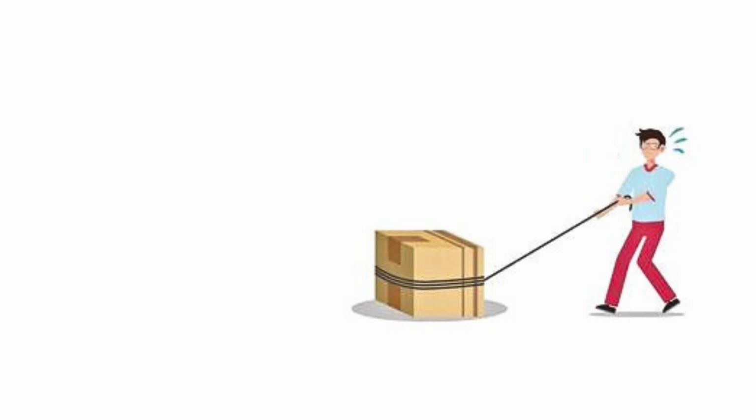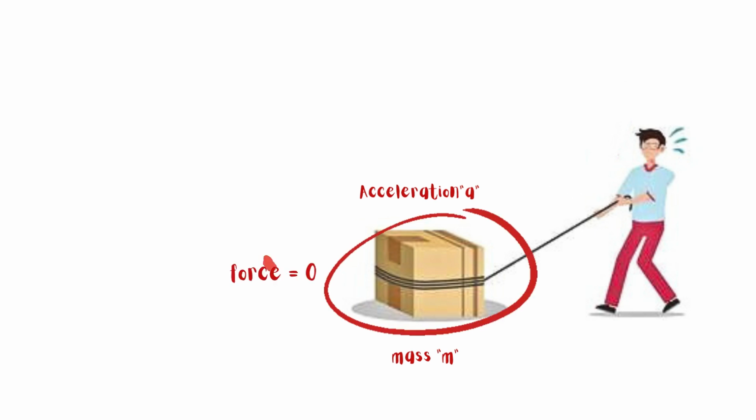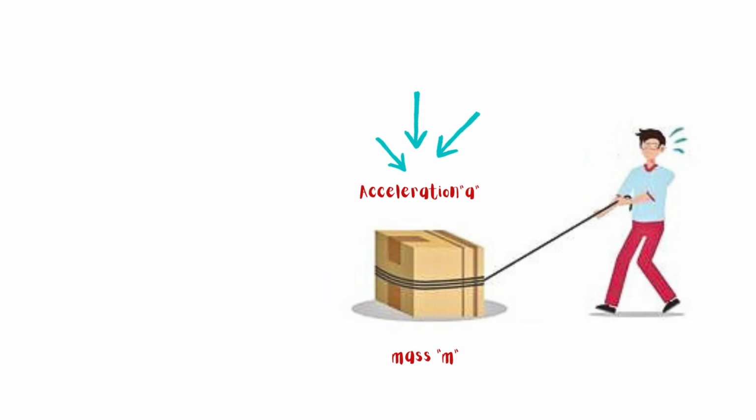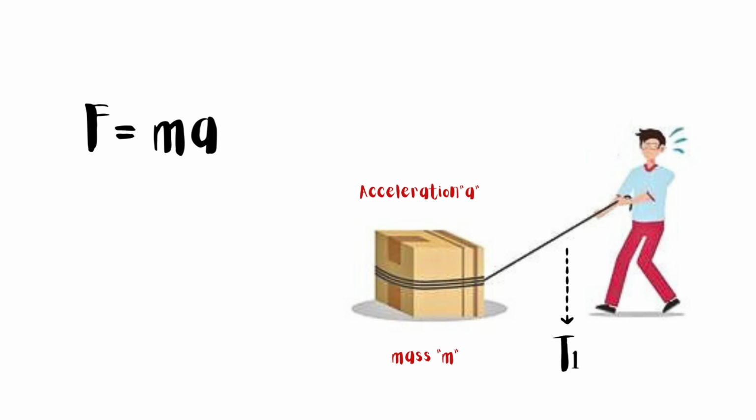Let's consider a box of mass m. When you pull this box in your direction, acceleration a will be produced in the same direction as the force. The net force on this box will no longer be zero. This acceleration is produced due to the tension T1 in the string caused by pulling the box. According to Newton's second law of motion, F equals ma. Here tension T1 is a pulling force which produces acceleration a in the box of mass m. Thus we can write Newton's second law of motion in terms of tension as T1 equals ma.